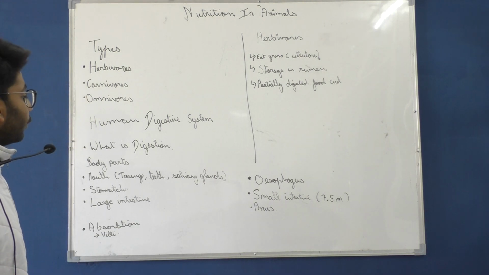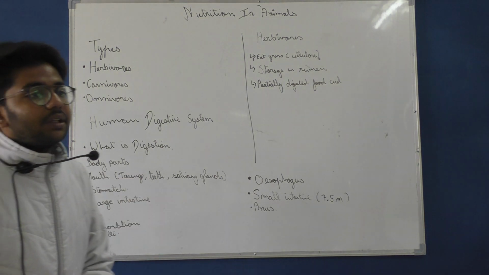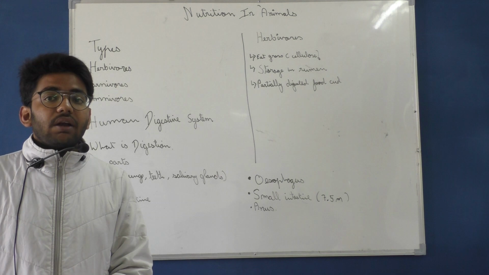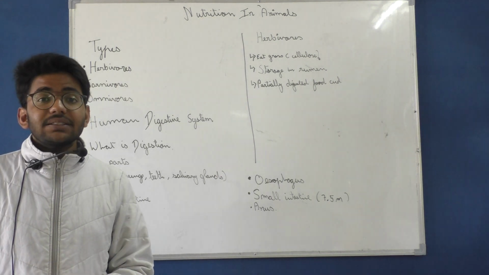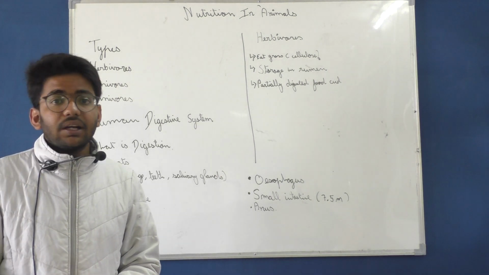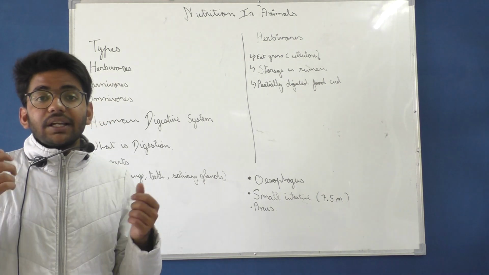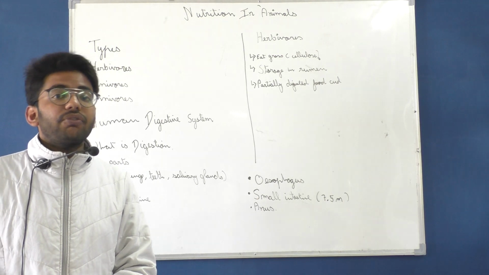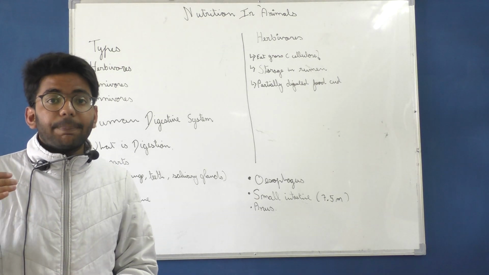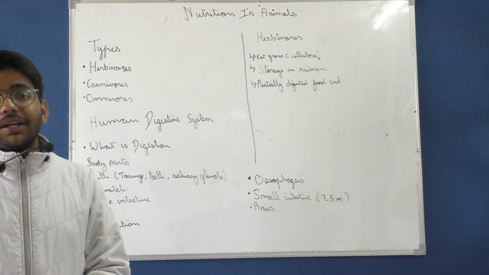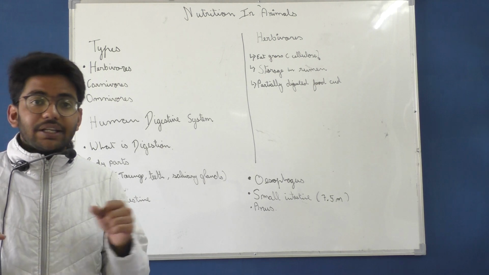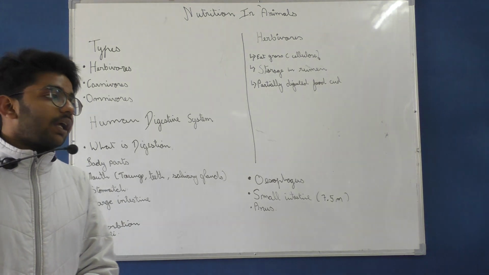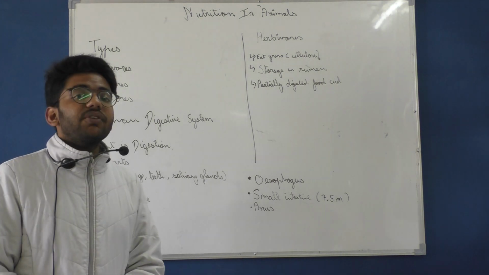Now after that we are going to learn about teeth. What do teeth help with? There are four types of teeth: incisors which are in front, then canine teeth. Canine teeth are the jaw teeth, with a pair of each on the upper and lower jaw. They help in tearing the flesh. After that we have premolars, and then we have molars.